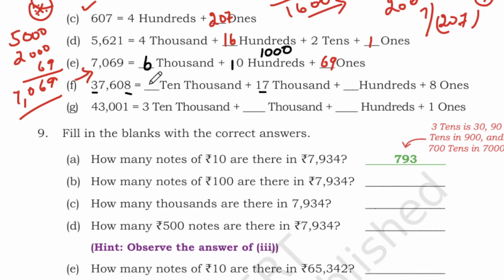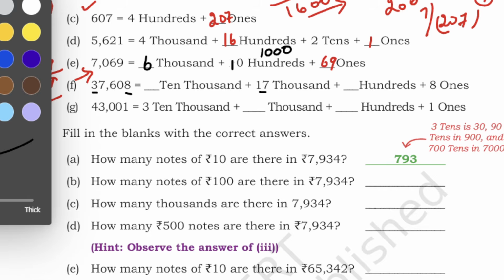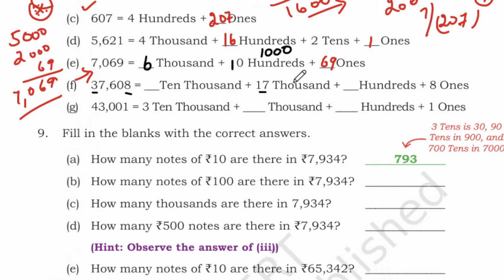One minute, students. I'll change it to red color. Okay. So here it's already we have 600, so we'll put 6 here.